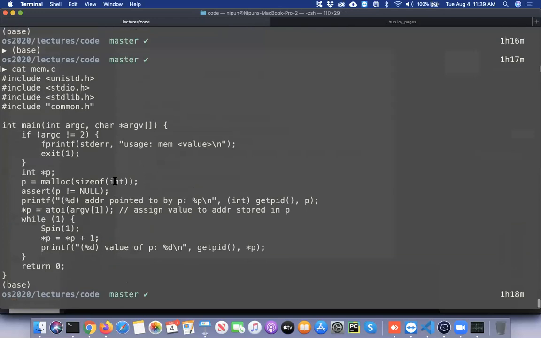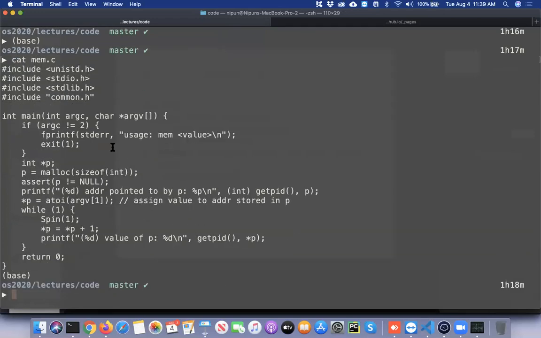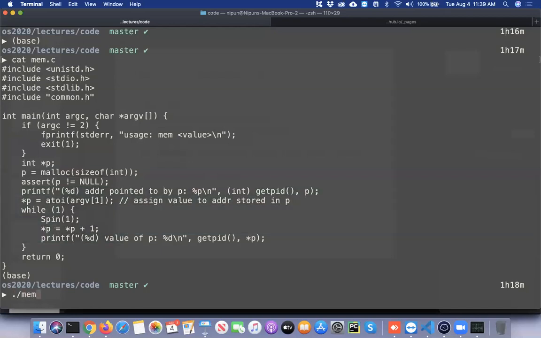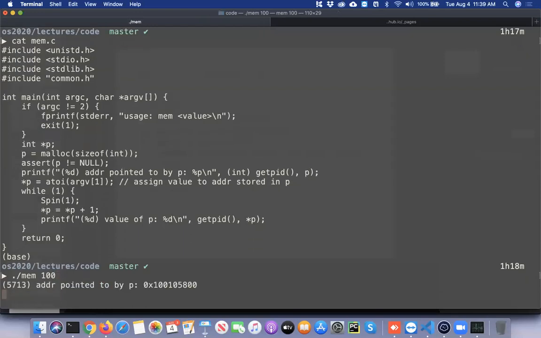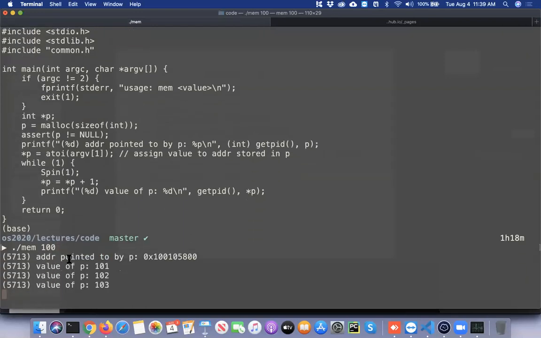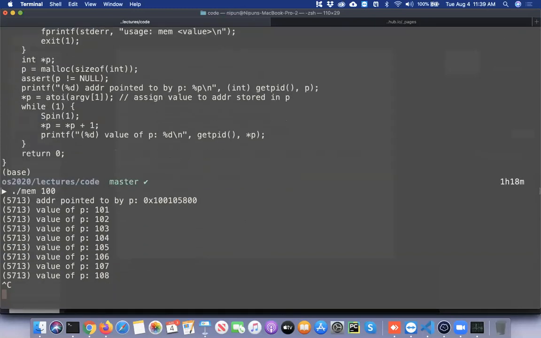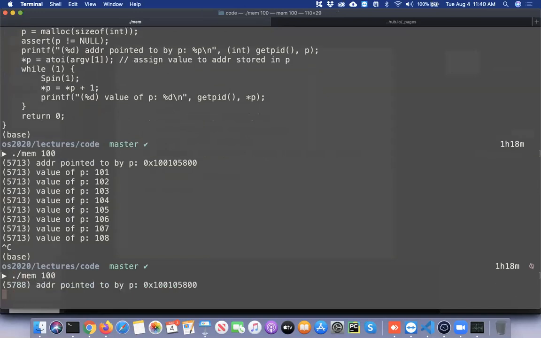So this is a really simple memory program that I've written. The important thing to note here is that it allocates some space which is equivalent to the size of an integer, and it just prints out the address allocated, and then it just does some filler stuff. So let me run this and see what it outputs. It gives me the address pointed to by this variable p. Let me just stop it.